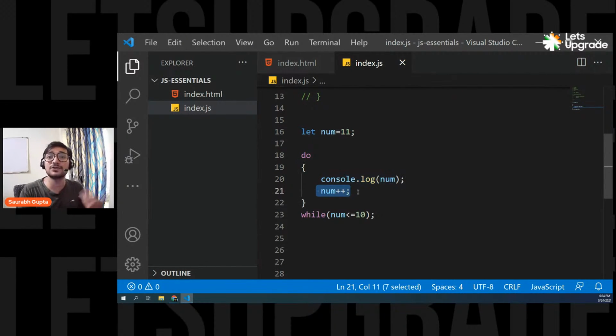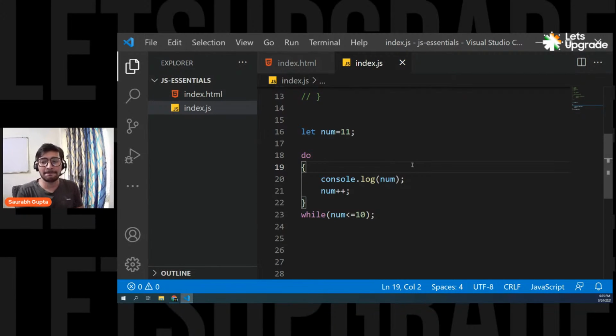Num plus plus, num becomes 12. Now check the condition. Condition is false. So even if the condition is false, do while at least executes once. It will always execute once because it is executing your code first and then checking the condition. So that's how a do while works, and that's the difference between while and do while. And don't worry, in future when we start creating projects, I'll show you where to actually use a do while, because people know how do while works, but they don't know where to actually use it. Where is the need of a do while loop?